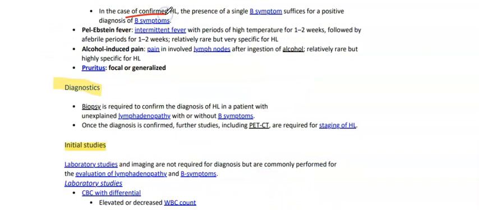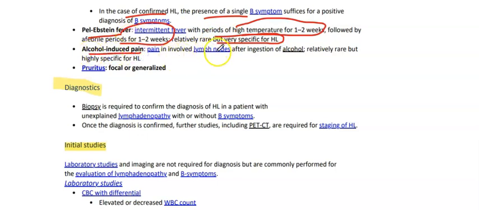In cases of confirmed Hodgkin lymphoma, the presence of a single B symptom is sufficient for a positive diagnosis of B symptoms. Pel-Ebstein fever is an intermittent fever: high temperature for 1 to 2 weeks, followed by an afebrile period for 1 to 2 weeks. It is relatively rare but a highly specific finding for Hodgkin lymphoma. Then we have alcohol-induced pain, pain in the involved lymph nodes after ingestion of alcohol, relatively rare but highly specific. And there will be pruritus, focal or generalized.